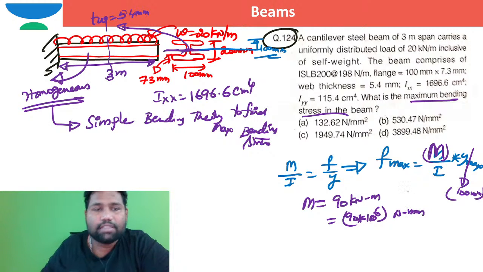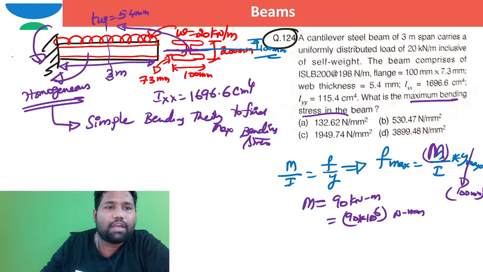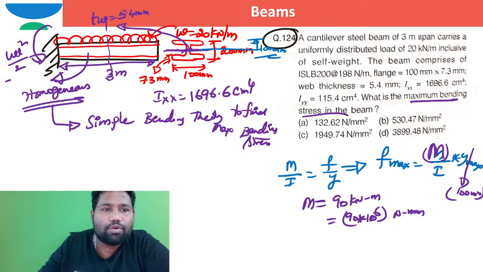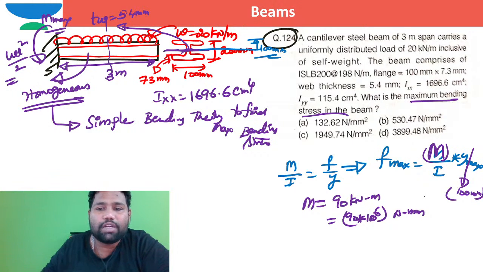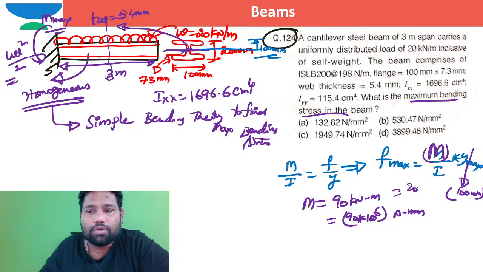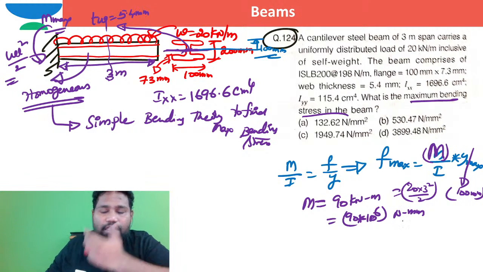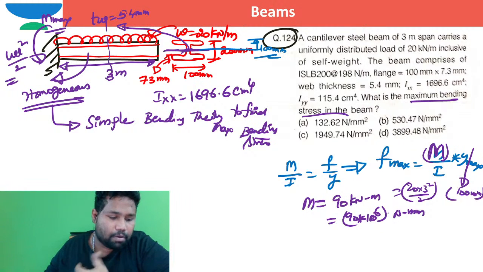I hope you can say the value of maximum bending moment is WL square by 2. If you use this formula, directly you are able to get the maximum bending moment, right? W is 20 into 3 square by 2. If you work out, that is 20 into 3 square by 2. The answer of 90 kilonewton meter will come. If it is in Newton millimeter, 90 into 10 to the power of 6.